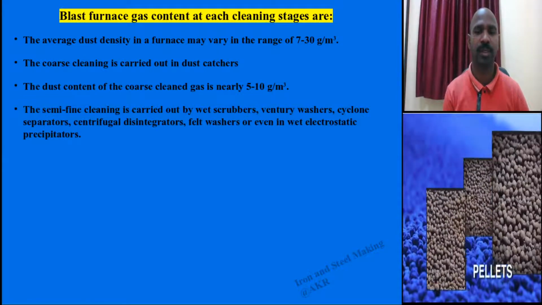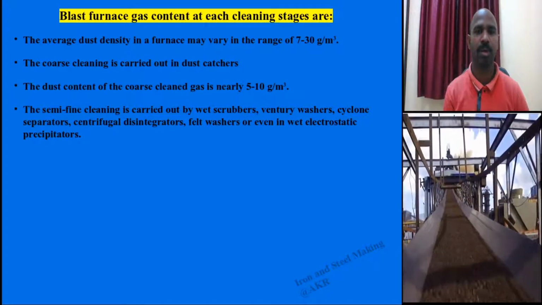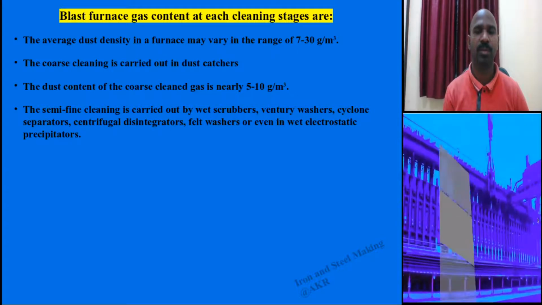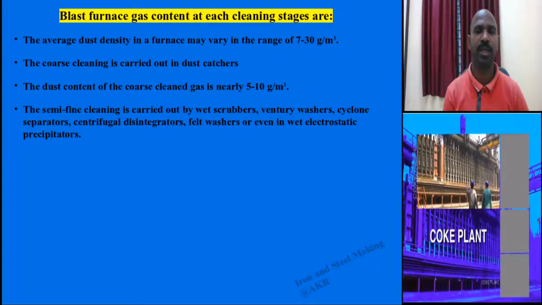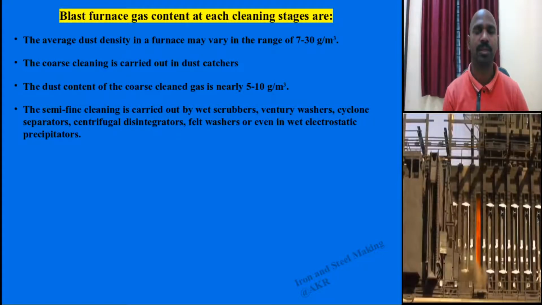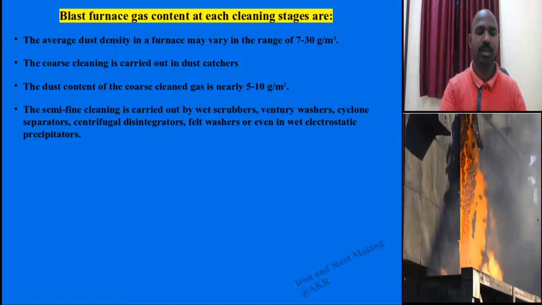Next is the semi-fine cleaning, carried out mainly in the wet scrubber. Alternatively, many industries use Venturi washers, cyclone separators, centrifugal disintegrators, felt washers, and even wet electrostatic precipitators.